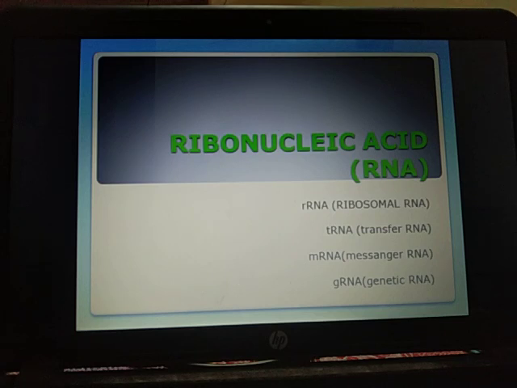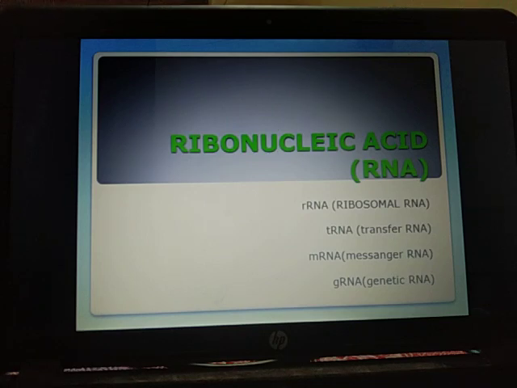Now 5S is often transcribed separately. Now, the function of rRNA: it binds the protein molecules and gives rise to ribosomes. The 3 prime end of 18S rRNA, and in the case of prokaryotes 16S, has nucleotides complementary to those of the cap region of the messenger RNA. Now 5S RNA and the surrounding protein complex provide the binding site for the tRNA.